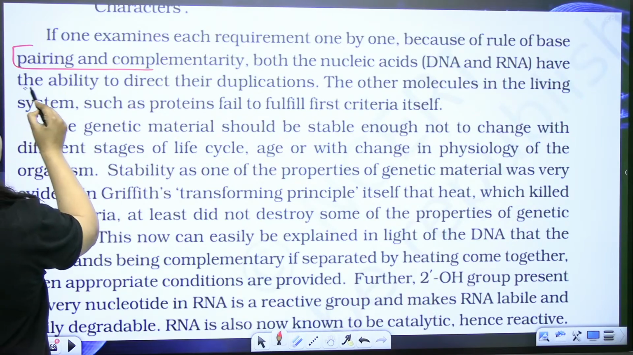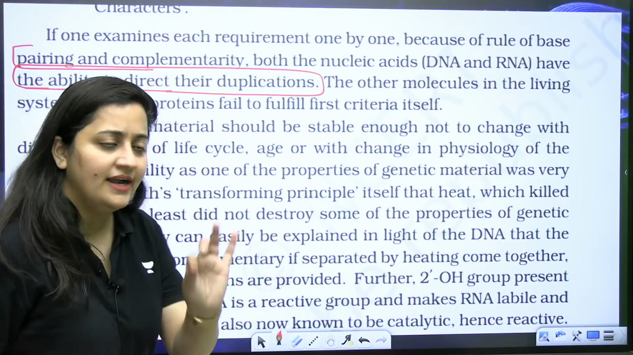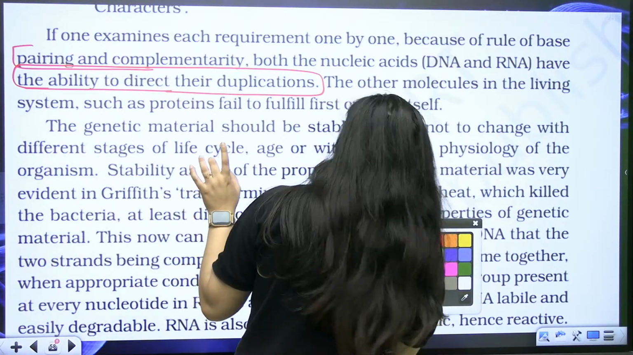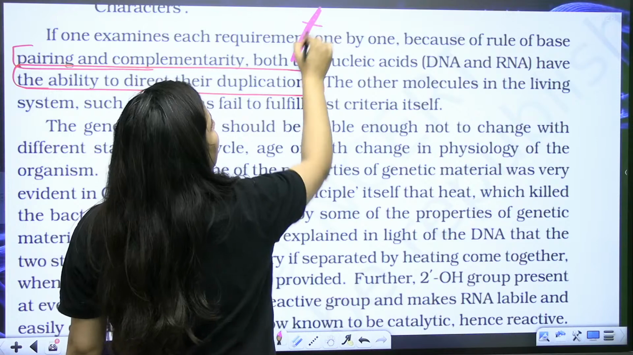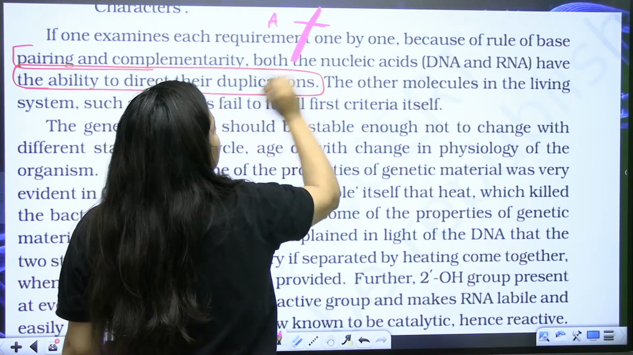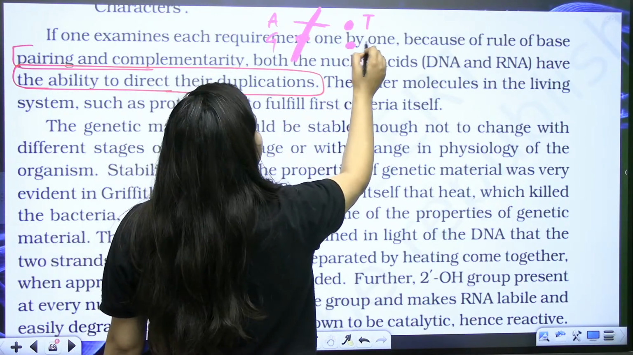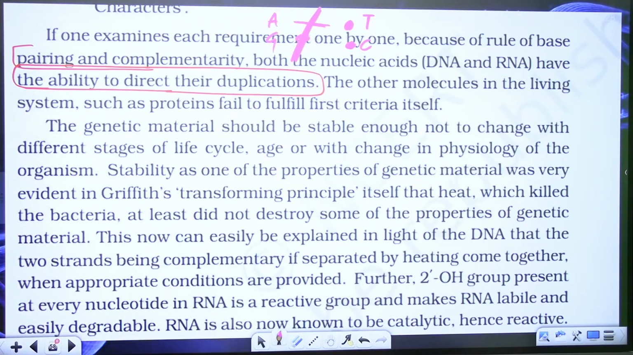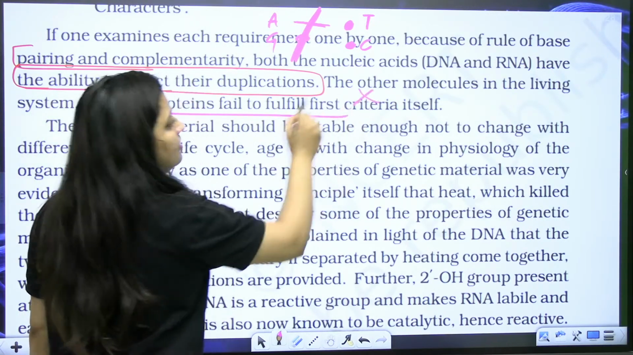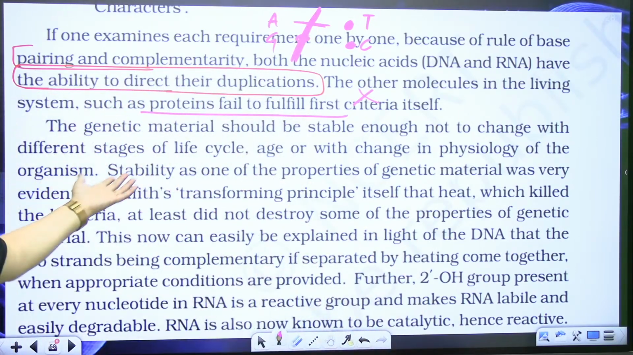So if one examines each requirement one by one, because of the rule of base pairing and complementarity, both the nucleic acids have the ability to direct their duplications. Even your RNA can form its duplicate DNA. Why are we discussing the rule of complementarity here? It's very simple. If we have one strand of DNA, if A is present here, we know that we should add T here. If G is here, we should add C here. So this can help in the duplication. But other molecules like proteins do not fulfill this criteria. So for sure, it is RNA and DNA, these nucleic acids, which are the genetic material.